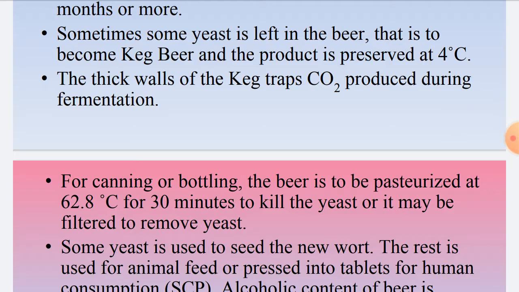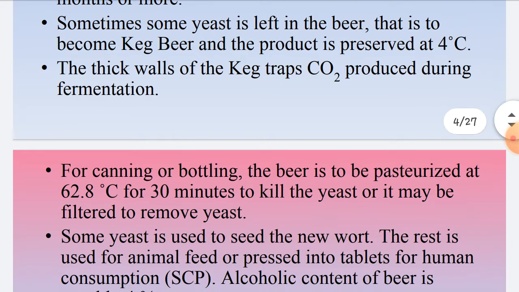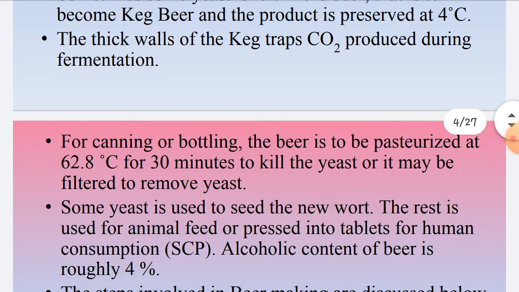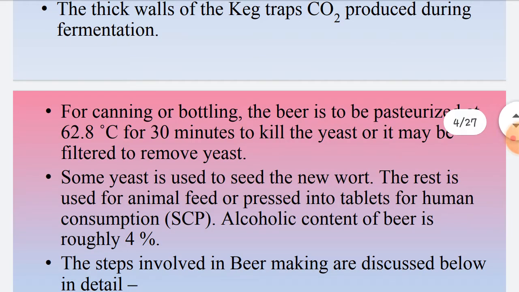Sometimes some of the yeast is left in the beer so that it forms keg beer. And whether you are producing lager beer or keg beer, the product is preserved at 4 degrees Celsius. The thick walls of the keg, the thick walls of the storage or aging tank, trap the CO2 that is produced during fermentation.